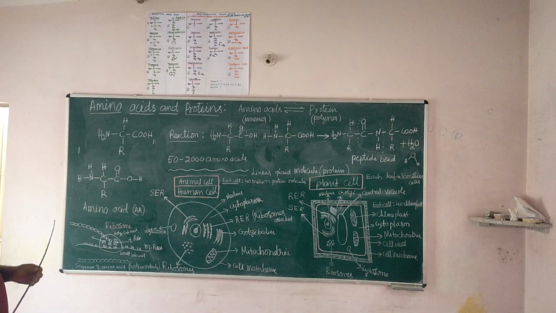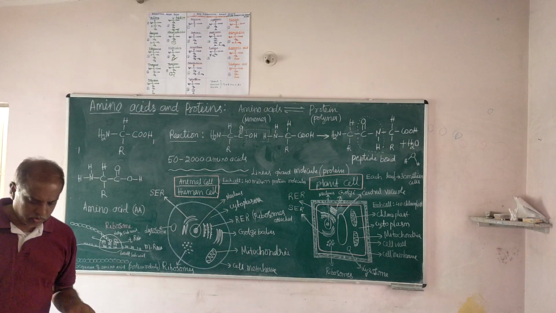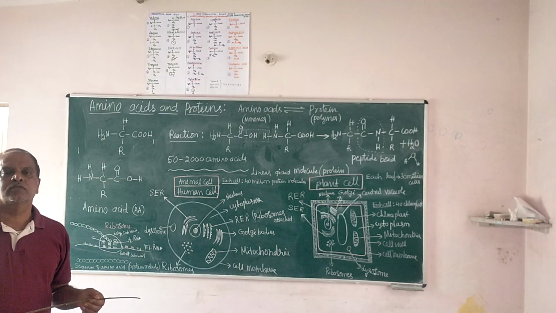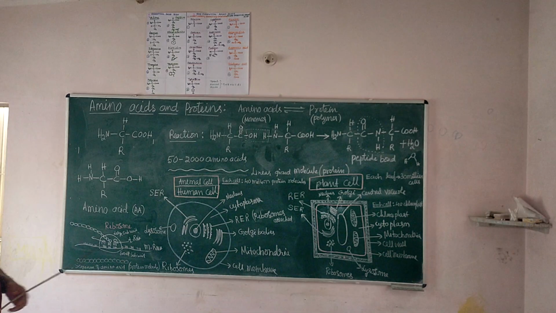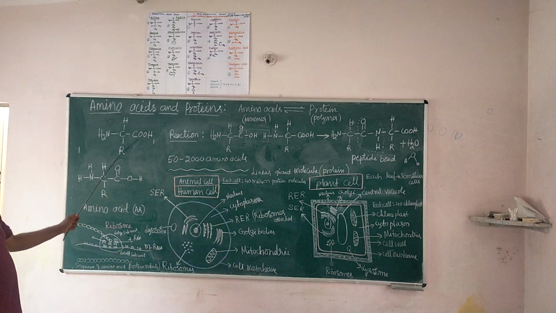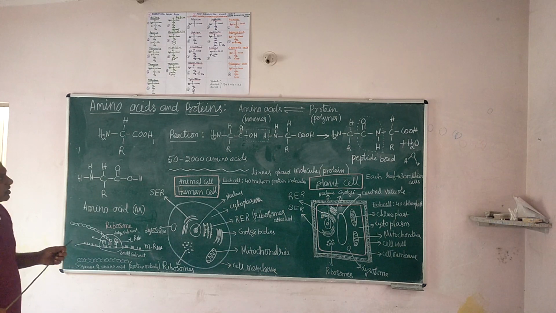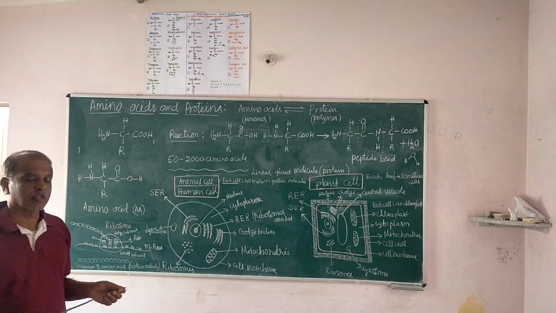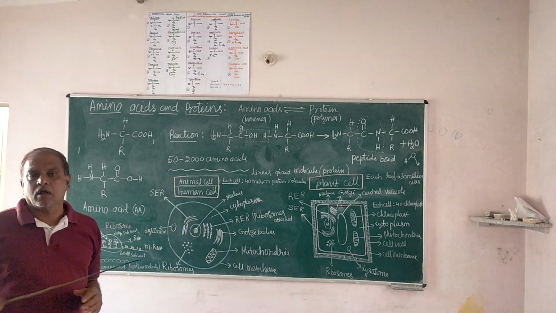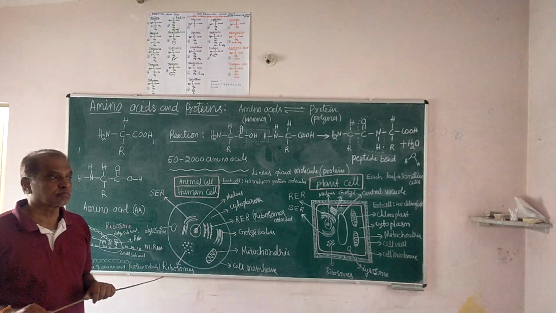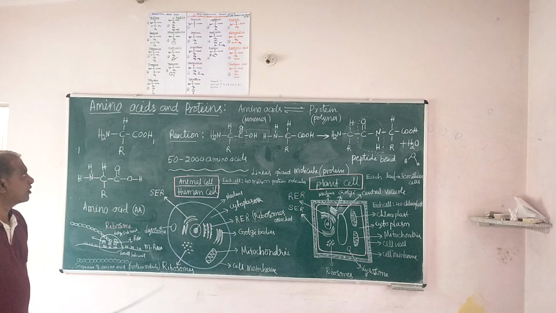And now let us talk about protein substances. What is a protein molecule? I told you a protein molecule is a macromolecule or polymer molecule. It arises out of amino acids. Amino acids can chemically combine and form a protein molecule. So many amino acids can combine.